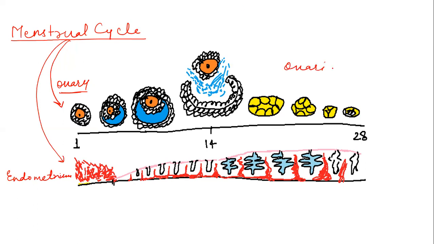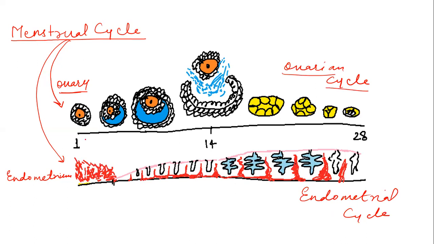The cyclical changes during these 28 days that occur in the endometrium are called the endometrial cycle. So we can say that during the 28 days of the menstrual cycle, two cycles run parallelly: one is the ovarian cycle and the other is the endometrial cycle. During the ovarian cycle, from the first to the 14th day, there is the release of ova on the 14th day.